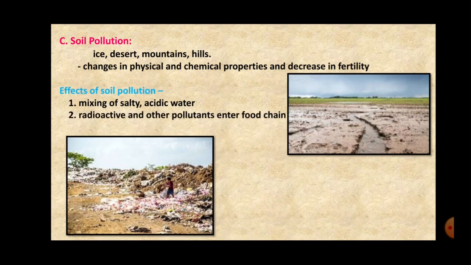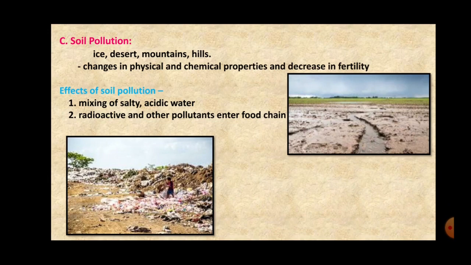Second is radioactive and other pollutants enter the food chain. Now, soil, crop, water and human body, right? All these are also affected by soil pollution. Sometimes the radioactive substances are thrown out from the factories, from the industries or from the atomic power plants, and thus they enter into the food chain and into the human body also.